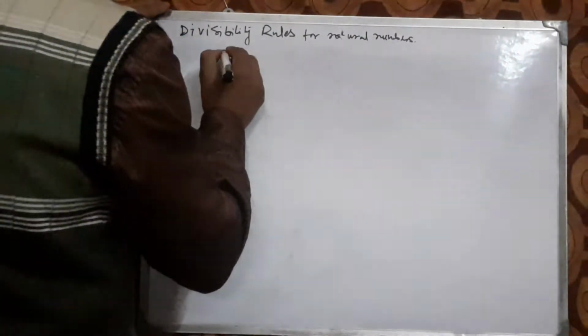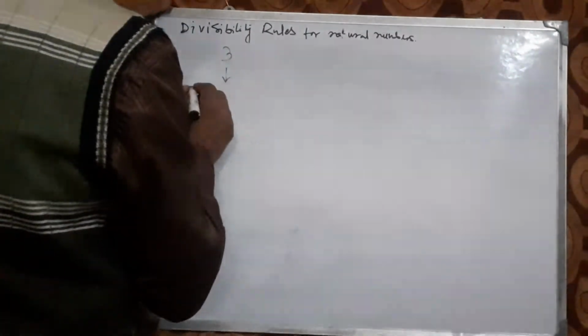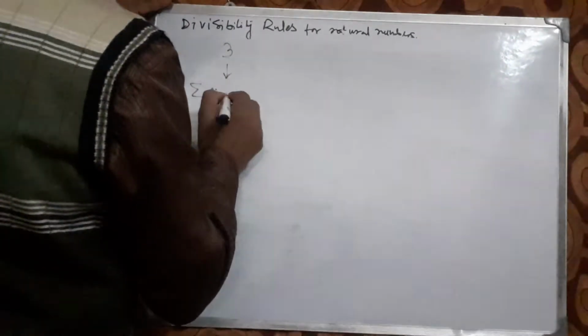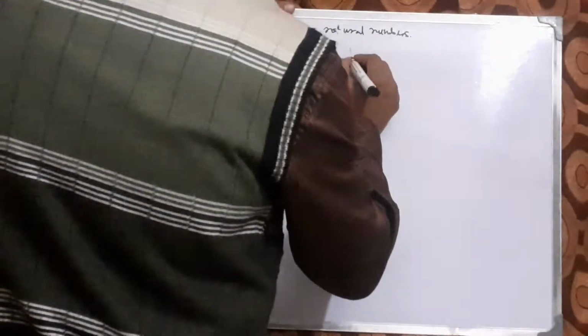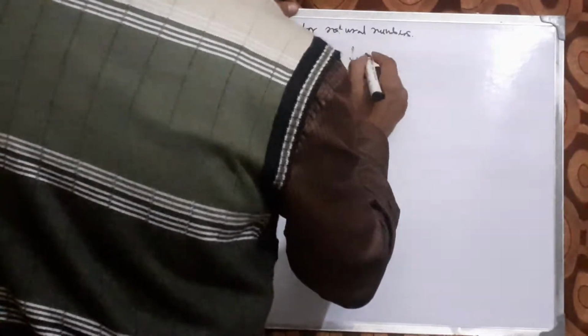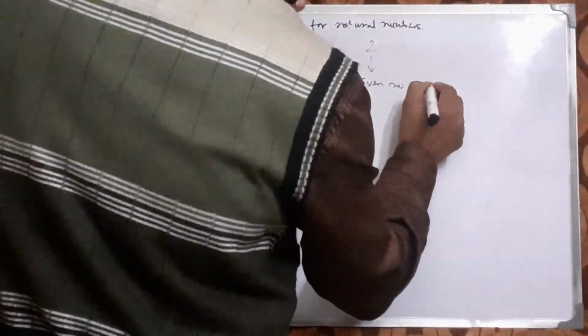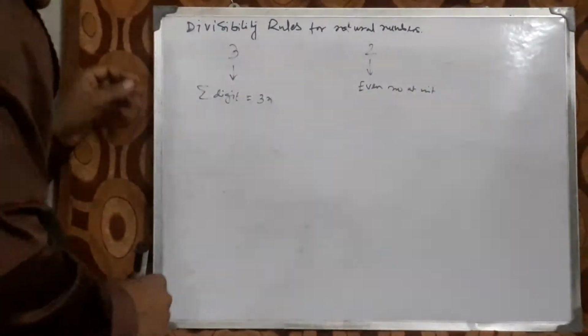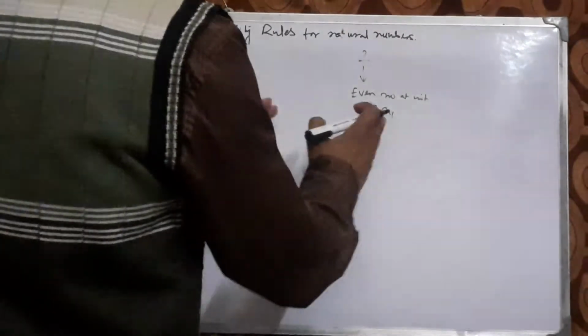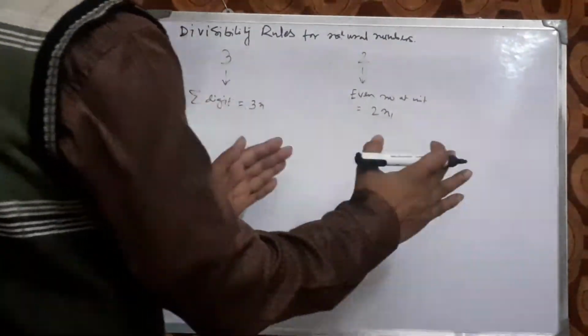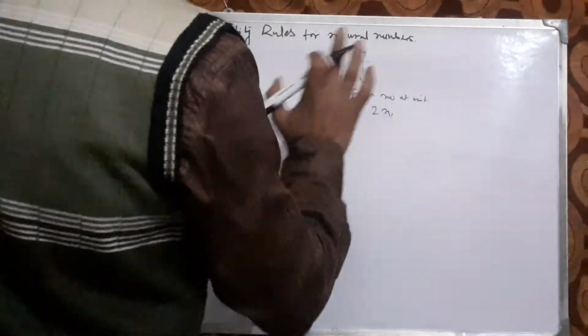One thing is there: if it has to be divisible by 3, then the summation of the digits has to be 3n. If it has to be divisible by 2, then definitely an even number has to be there at the unit place. Now an even number can be represented as 2n1, where n and n1 are natural numbers, maybe different natural numbers. That's why this has been represented as n and this is n1.